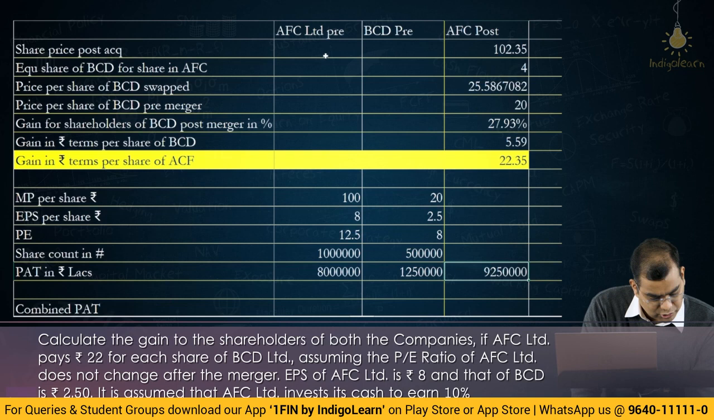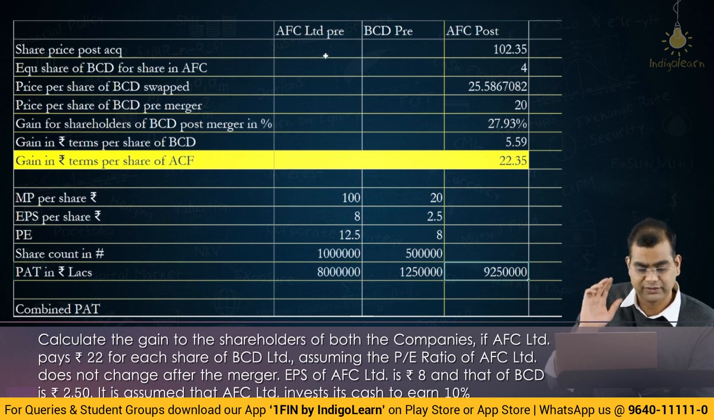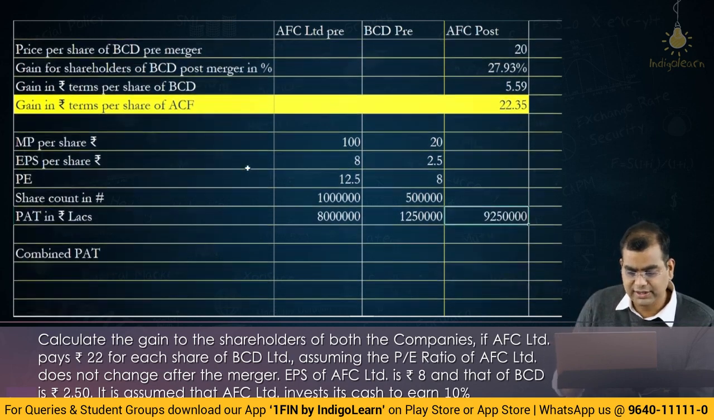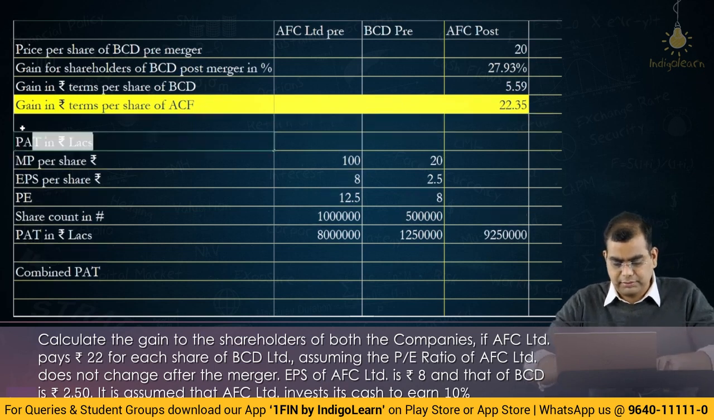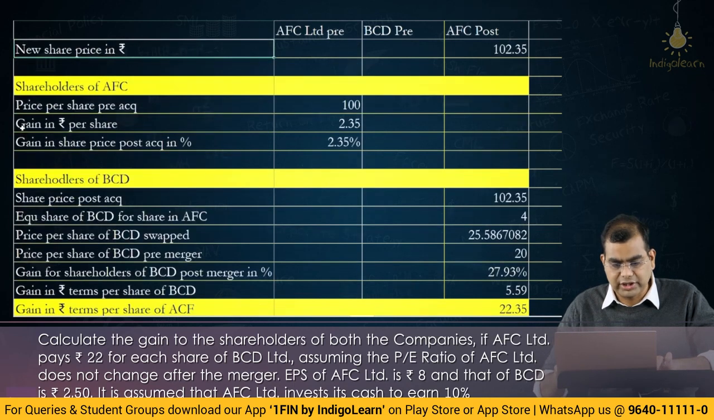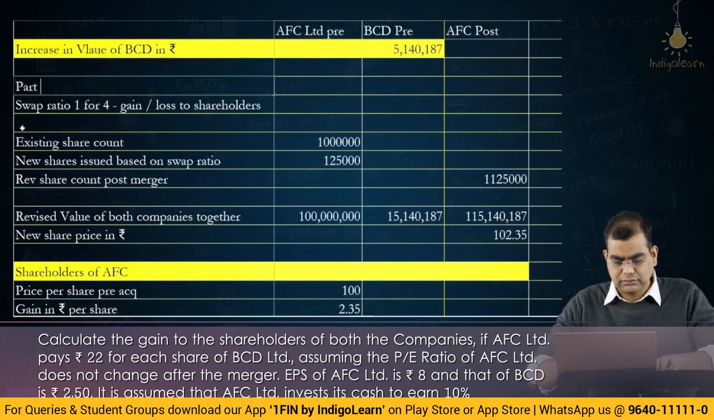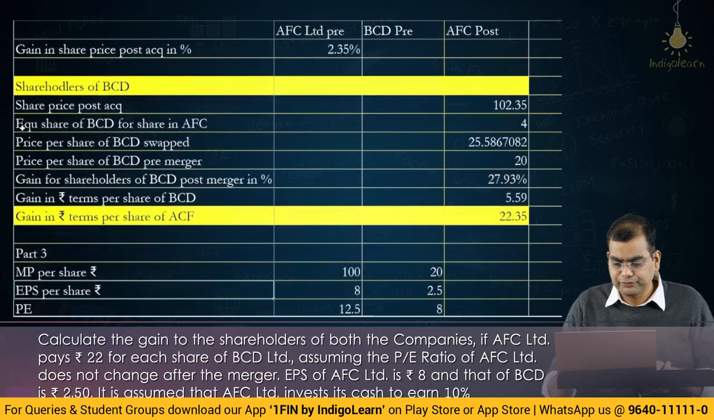Calculate the gains to shareholders of both the companies. See, in this you should not get confused that there is an increase in growth and all of that. That is only for the first part of the question. For part 3 of the question, all that is not there. So, this is part 3. If you want, I will actually write here: part 3, and it was part 2 here, and prior to that was part 1, right.